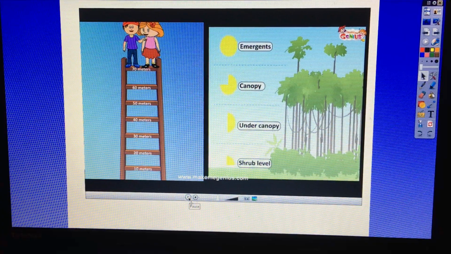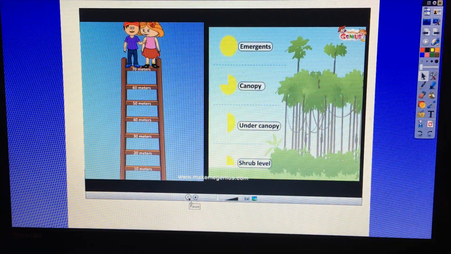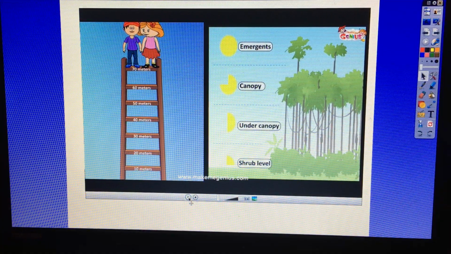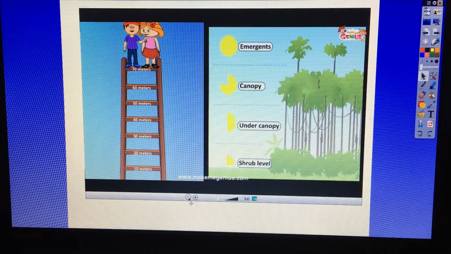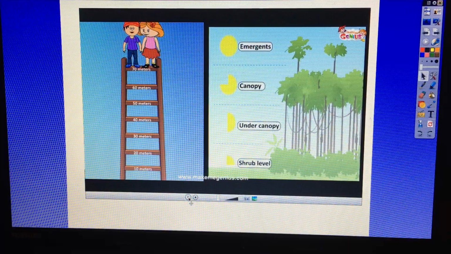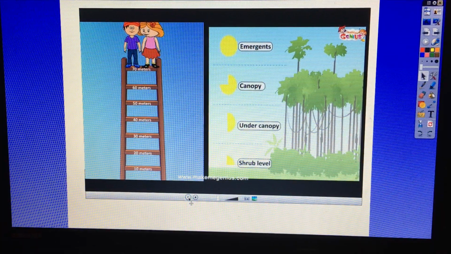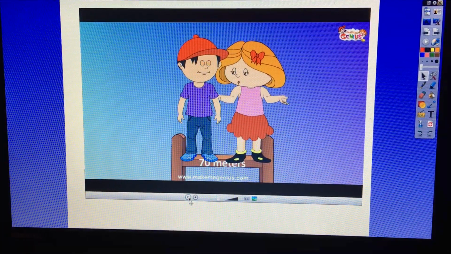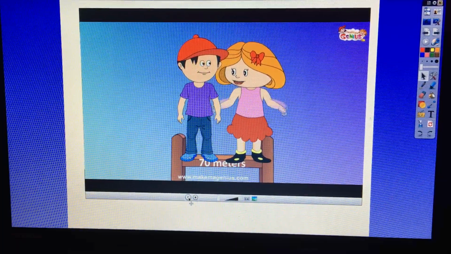The emergents are at the top of the tallest trees in the rainforest. These are much higher, and that is why they are able to get more light than the average trees in the forest canopy. Okay, now we have seen all layers. Let's go back.